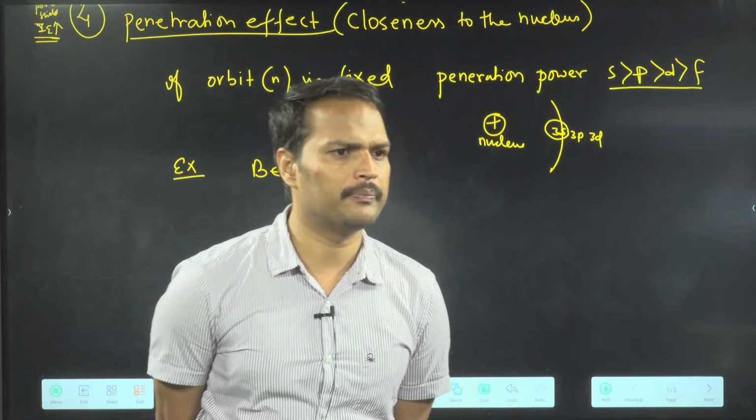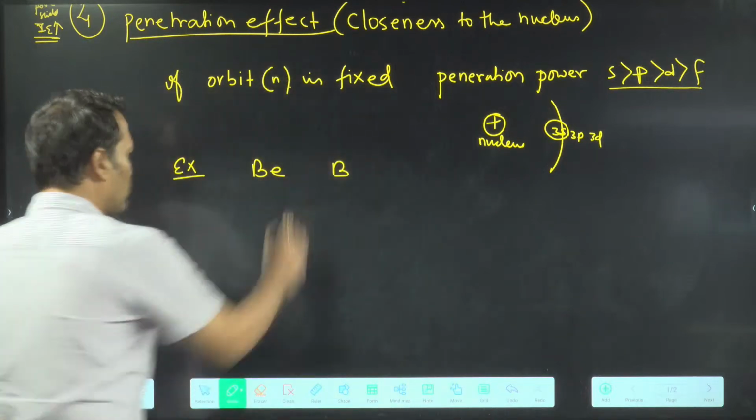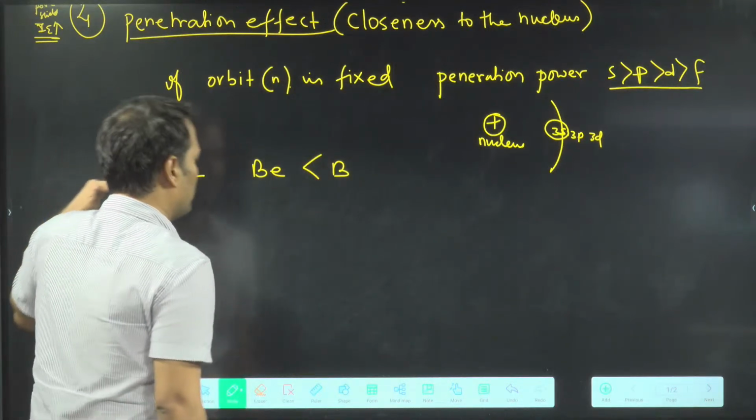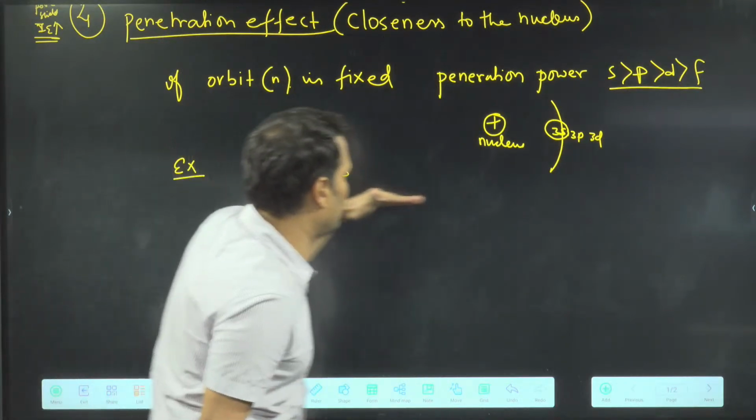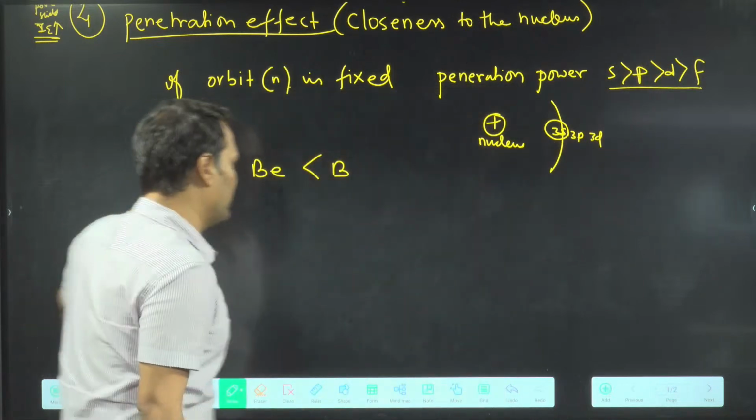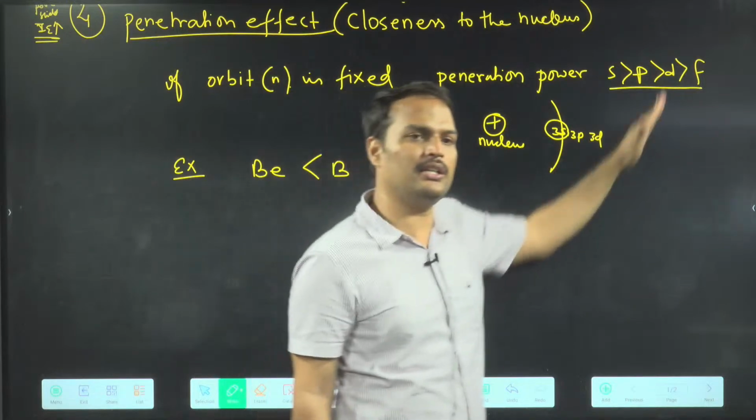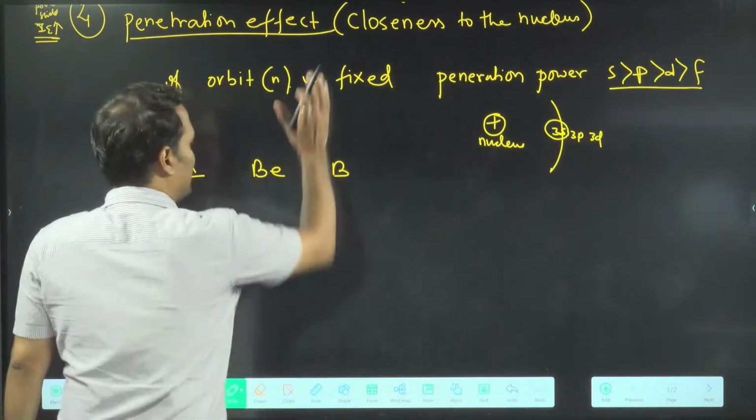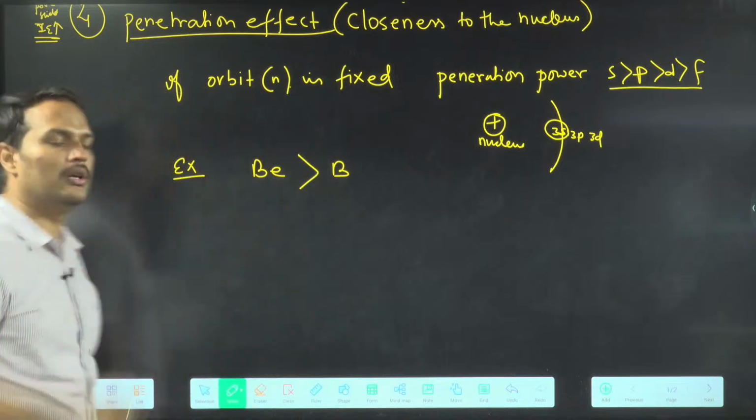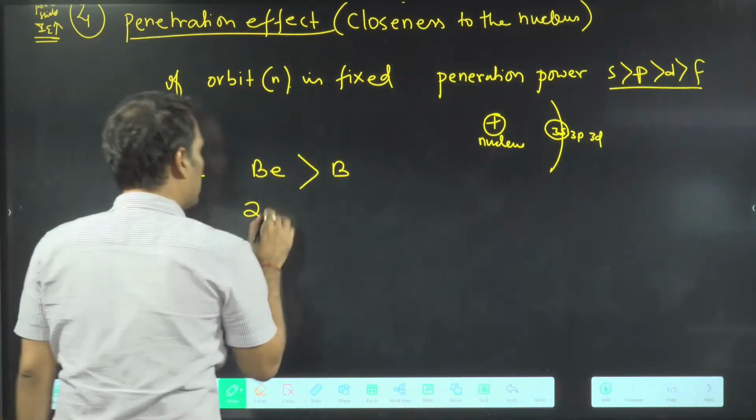What will you say? Boron should have more according to the normal trend, because we know that as we move in a period, ionization energy increases. But this is an exceptional case. Now, who is actually more? Beryllium is more. How?